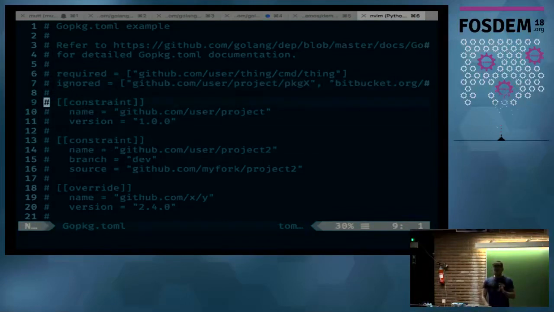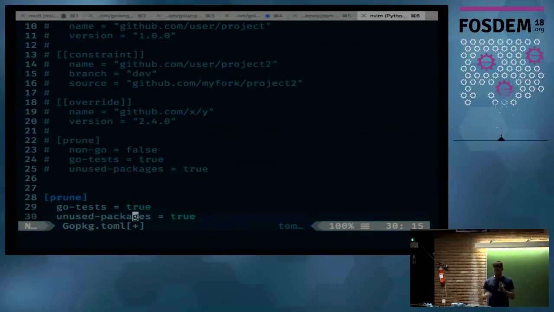But the big thing here is constraints. We're going to say, hey, for some project, I want to use version 1.0.0 or greater. In this case, we have what's called an implicit caret. Unless you put an equals at the beginning, then we interpret it as saying anything from 1.0.0 to 2.0.0. It's a Semver thing.